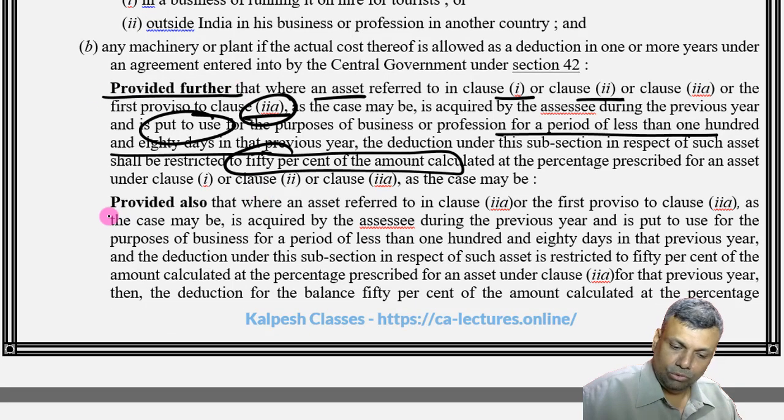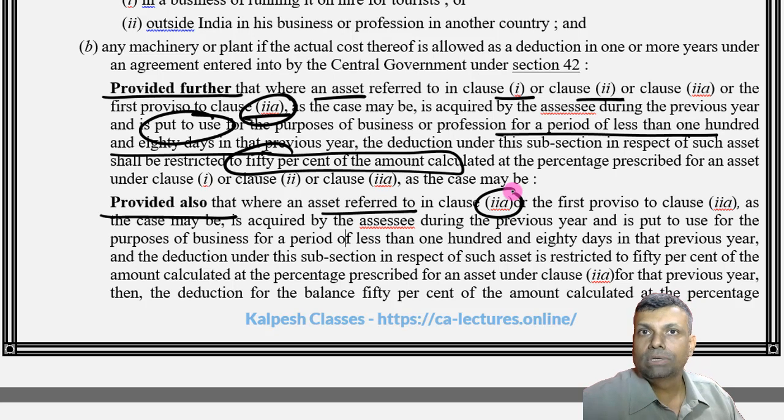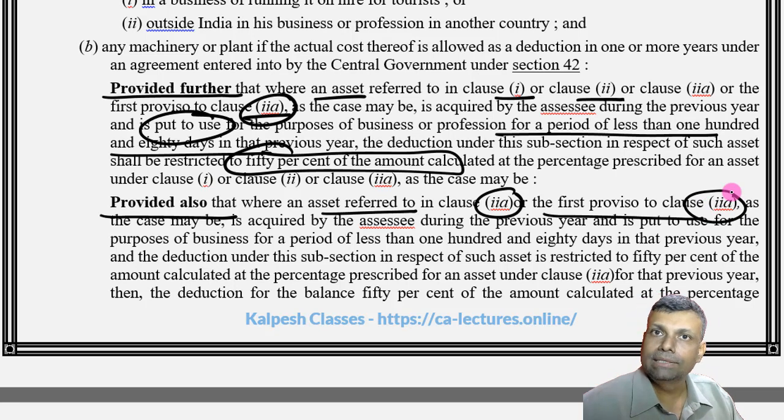Now see the next provision. This was your one provision. This is your next provision, where the assets referred to in 2A, which is your additional depreciation, or the first proviso of 2A, concern some backward areas, some specified areas where a higher rate of additional depreciation applies.